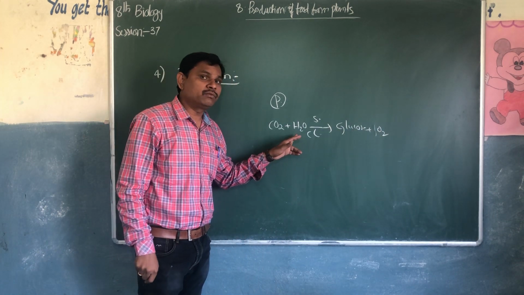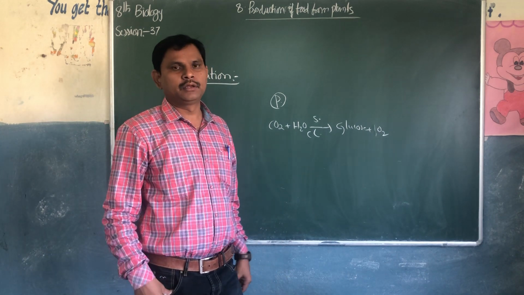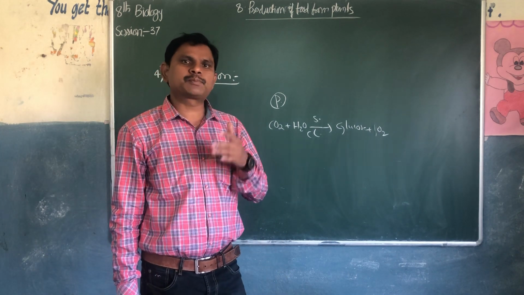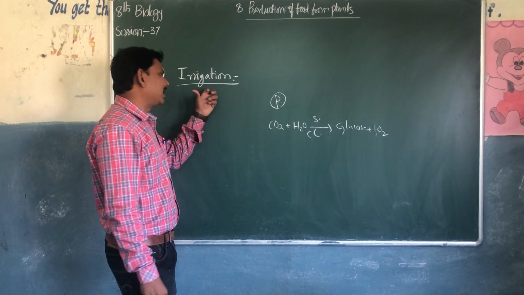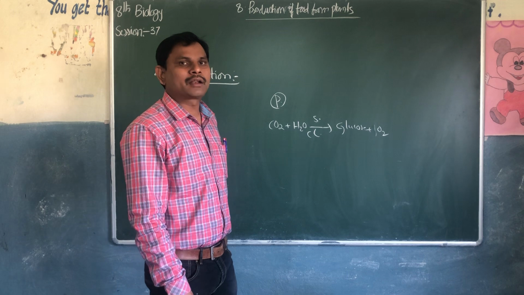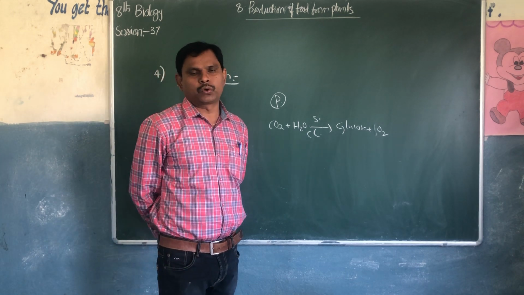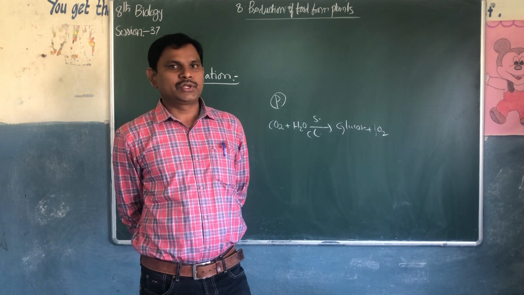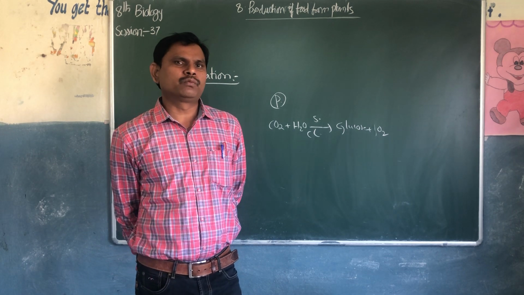So plants need water for the preparation of carbohydrates. For the photosynthesis process, plants require water. Then what is the need of water for the crops? To prepare photosynthesis.